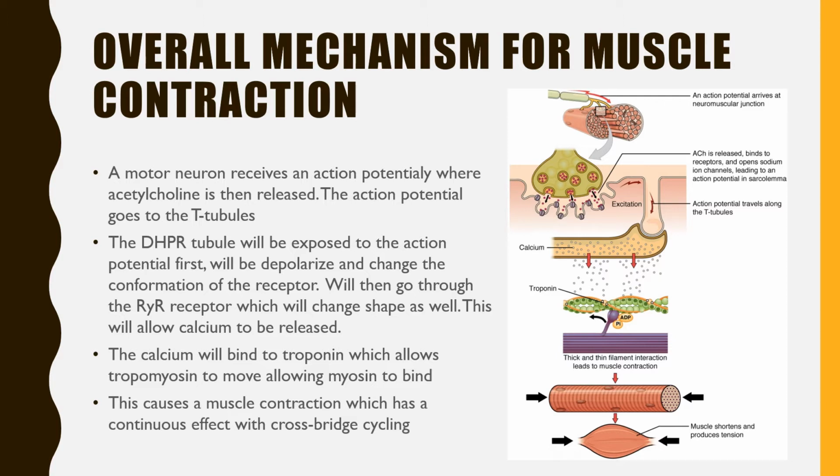This allows calcium to be released. The calcium will bind to troponin, which allows tropomyosin to move, allowing myosin to bind. This causes a muscle contraction, which has a continuous effect with cross-bridge cycling.